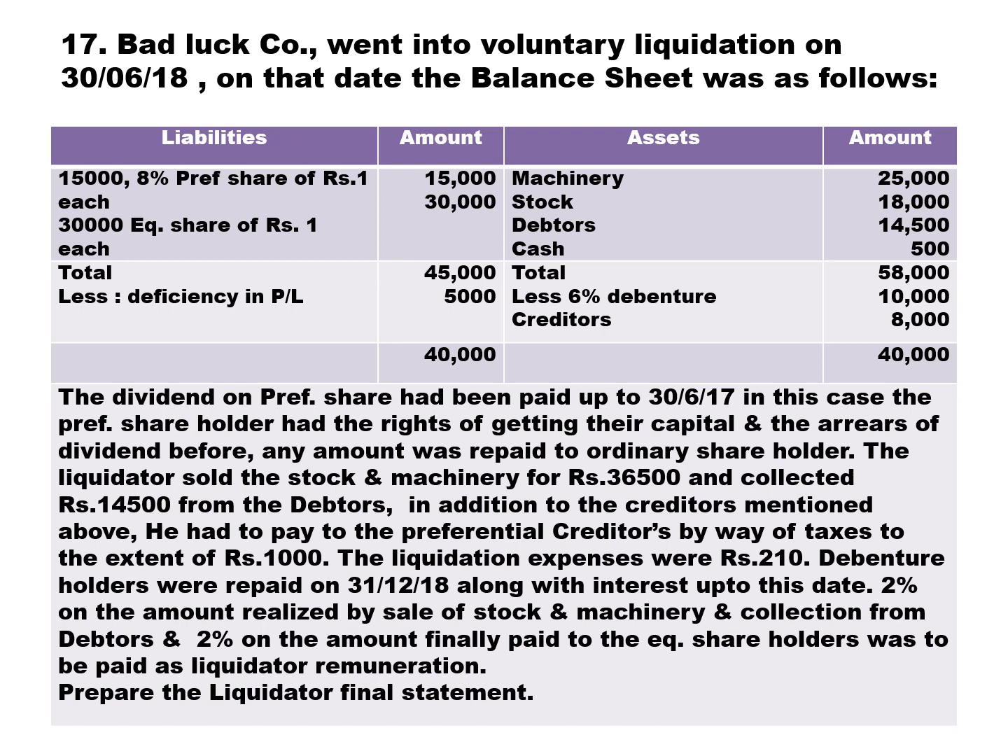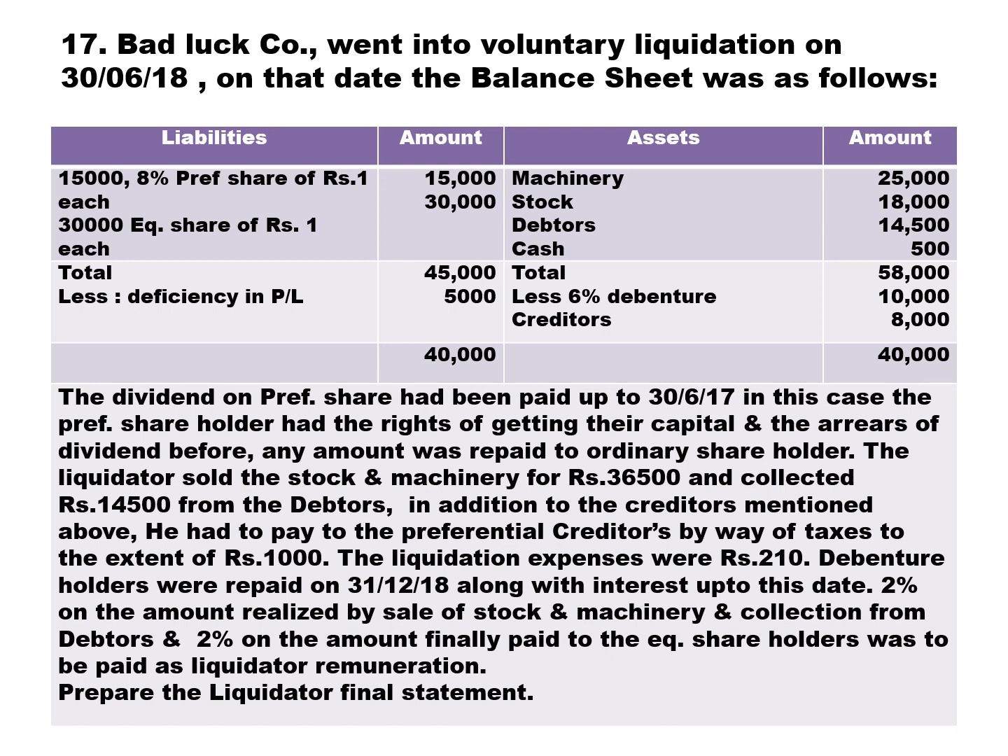Debenture holders were repaid on December 31st, 2018 along with interest up to this date. 2% of the amount realized by sale of stock and machinery and collection from debtor, and 2% on the amount finally paid to equity shareholder, was to be paid as liquidator remuneration. Prepare liquidator final statement of accounts.